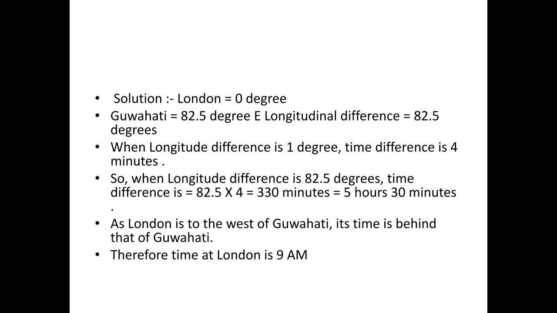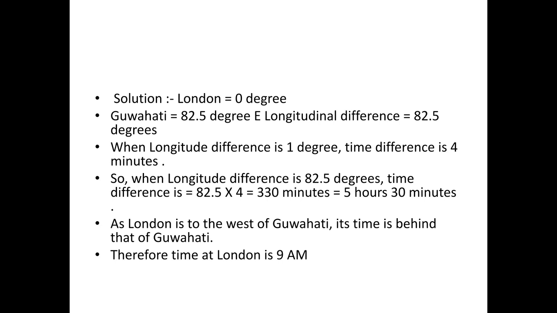Therefore, 82.5 degrees minus 0 degree is equal to 82.5 degrees longitudinal difference between the two places. So, if 1 degree accounts for a time difference of 4 minutes, 82.5 degrees would account for 82.5 into 4 is equal to 330 minutes time difference between the two places, Guwahati and London.